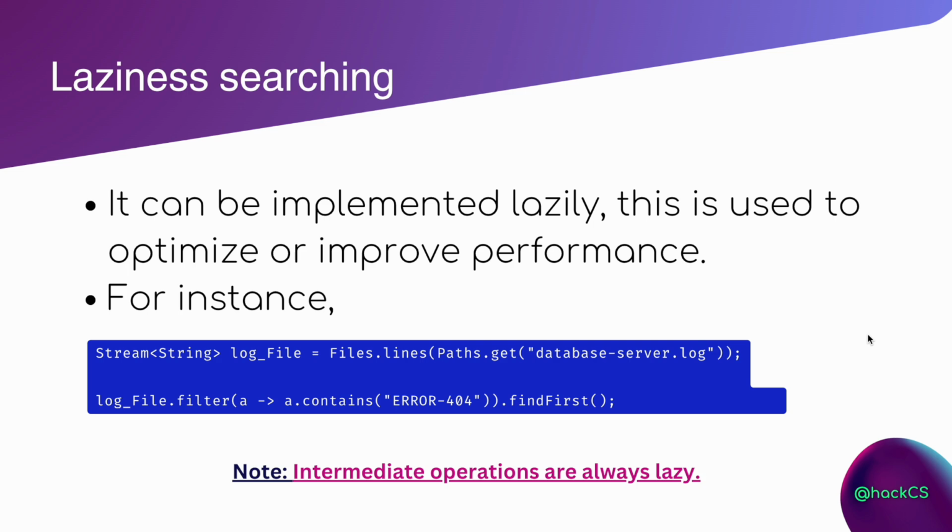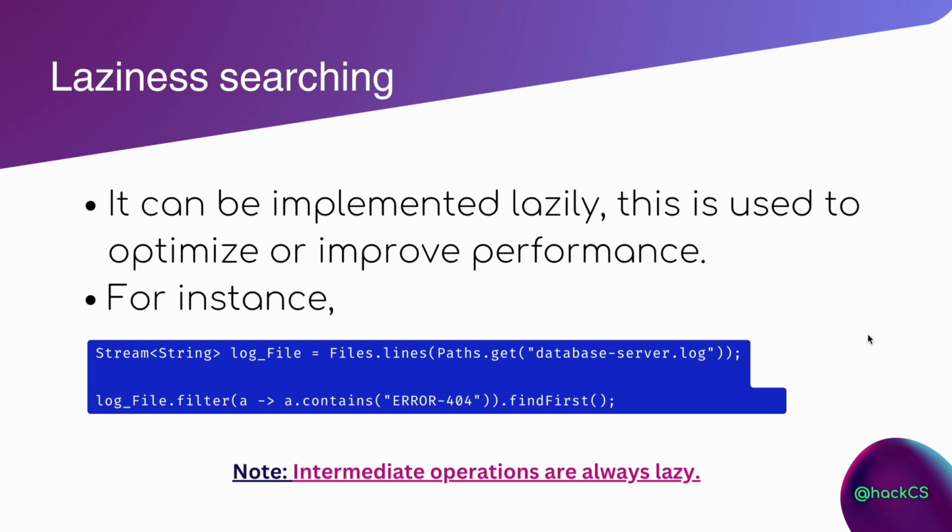So when you click that search button, if you see this line of code, what are we doing? We are reading a file. Consider that file is a database server.log, or it can be any file, for example an HTML page, or any file where you want to search the keyword you are putting in your search field. So if you could see, using this find first and a.contains filter method, we are using stream here.